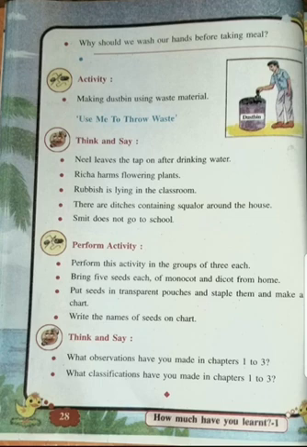Here it is given, perform one activity. You bring the seeds of monocot and dicot. It is written that you perform it in groups, but now it is not possible in groups. You have to do the activity at your own house. You have to put them in transparent pouches, label them and make a chart.